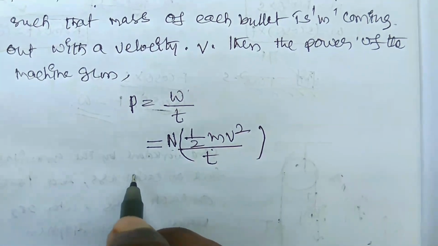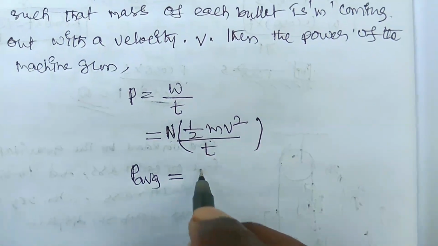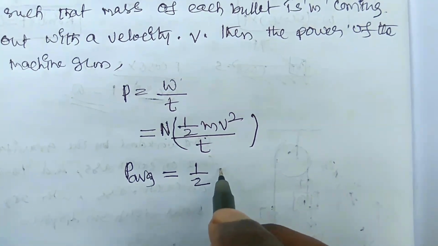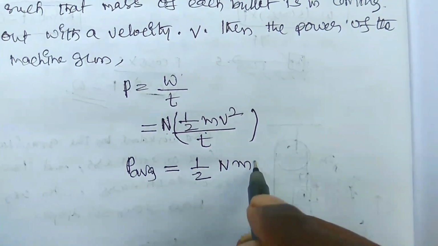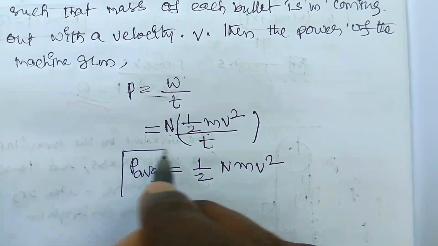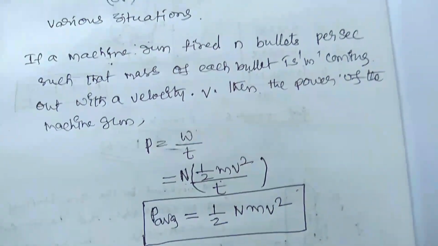So here P average, the average power, is equal to 1 by 2 n m v square by t. This is the formula you have to use to find the power of a machine gun in this concept.